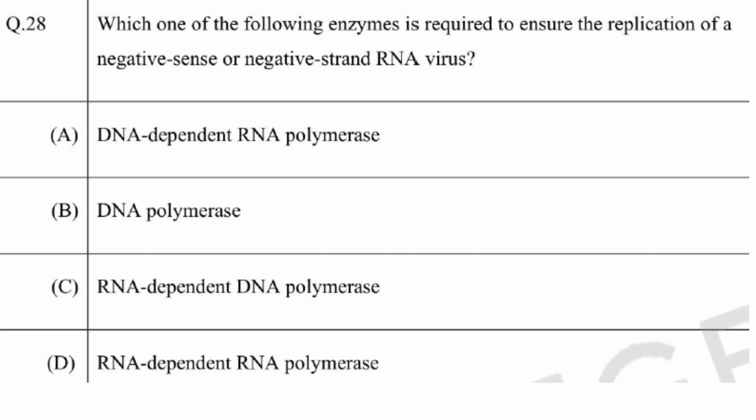Now what is left out? RNA dependent RNA polymerase. Now what it will do is it will synthesize a complementary positive sense RNA strand from the negative sense template. Now this positive sense strand serves as a template for subsequent negative sense strand synthesis. So D is the answer, RNA dependent RNA polymerase.